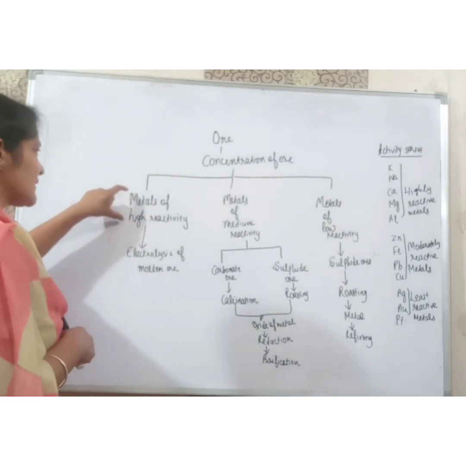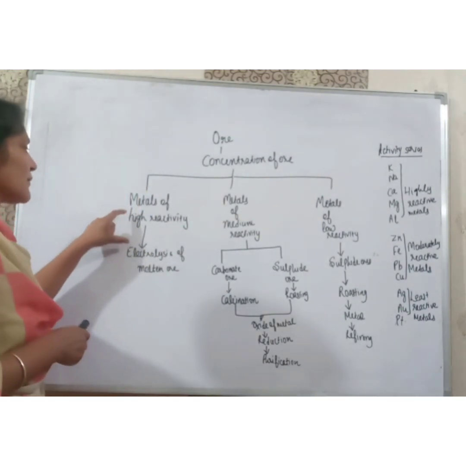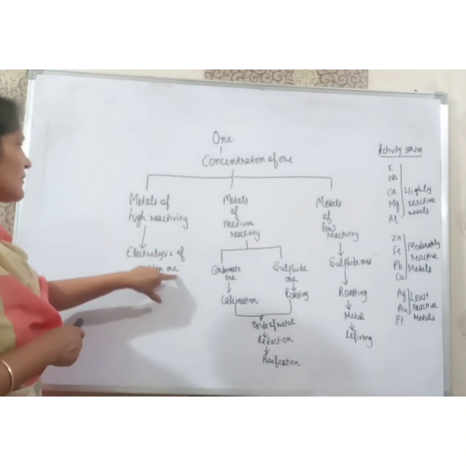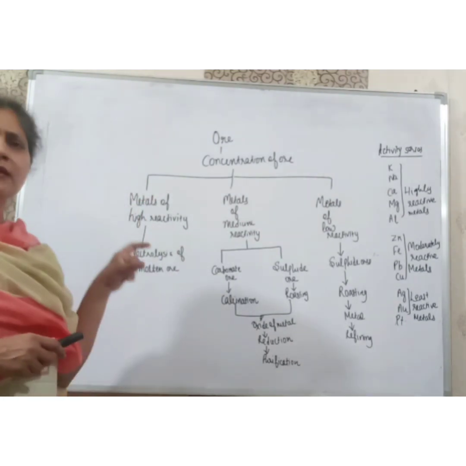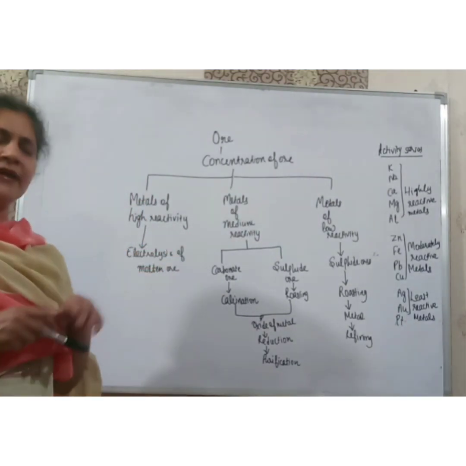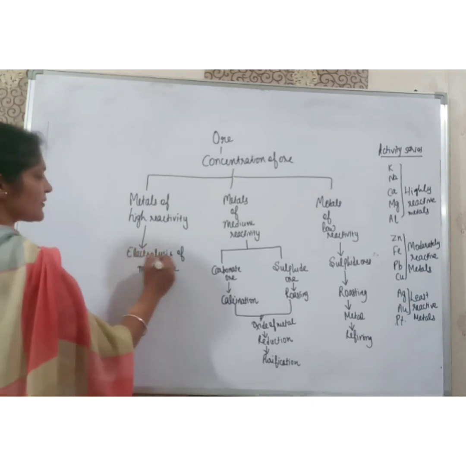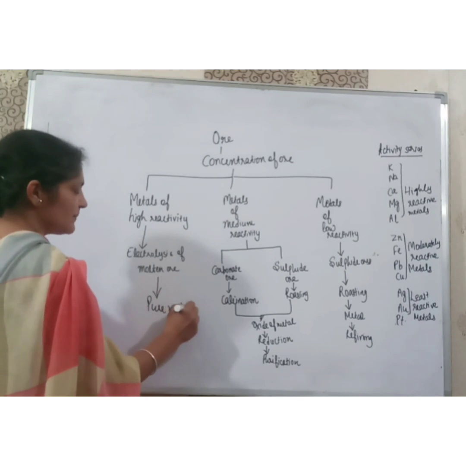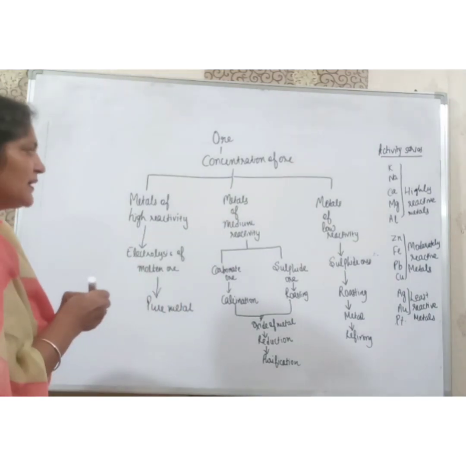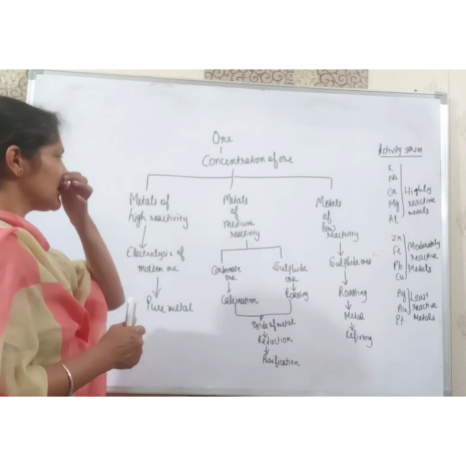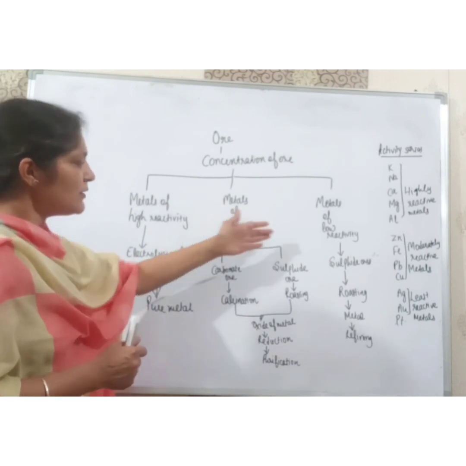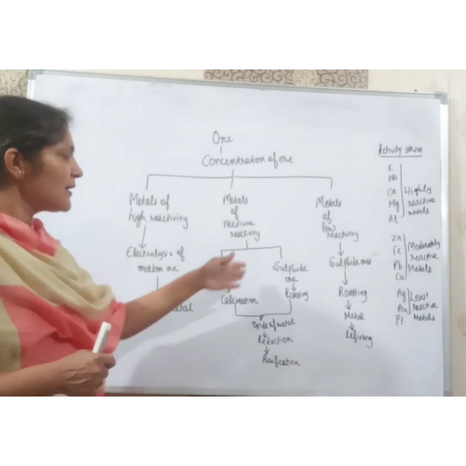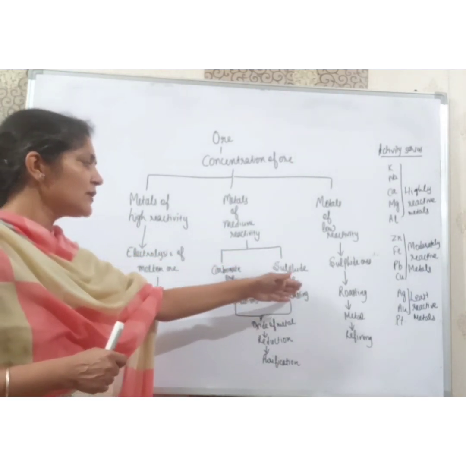First, we will discuss the metals of high reactivity, in which we will do the electrolysis of molten ore, because metals of high reactivity are always found in the combined state. From electrolysis of molten ore, we will get the pure metal. Next are the metals of medium reactivity, which are found as carbonate ores or sulfide ores. For carbonate ores, we will do calcination, and for sulfide ores, we will do roasting.